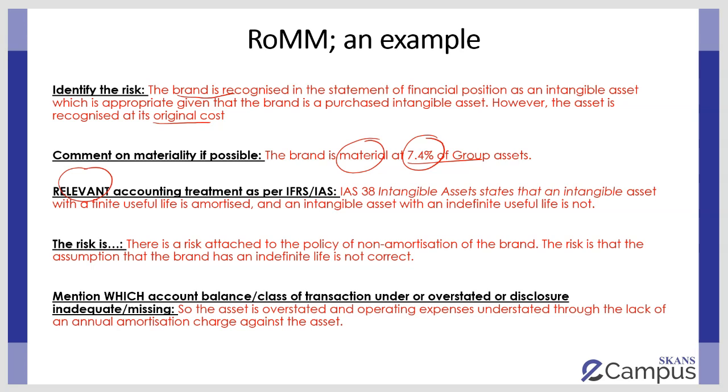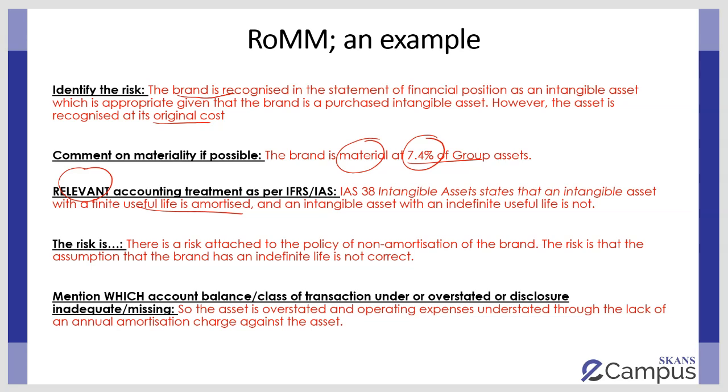Please remember, there are absolutely no marks for talking about the criteria because this is an acquired brand. This has nothing to do with criteria. You can capitalize it. So my concern is basically about amortization. So you go on to say, according to the reporting framework, if it has a finite useful life, it has to be amortized.